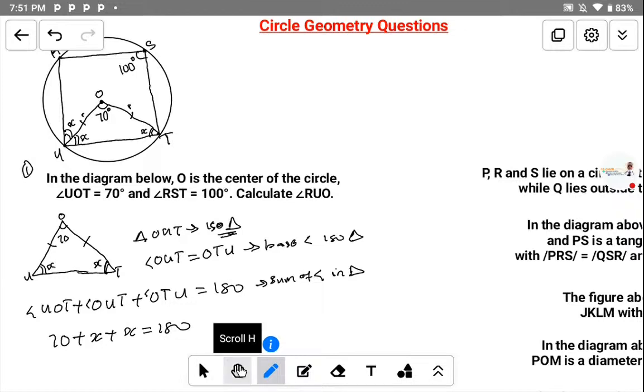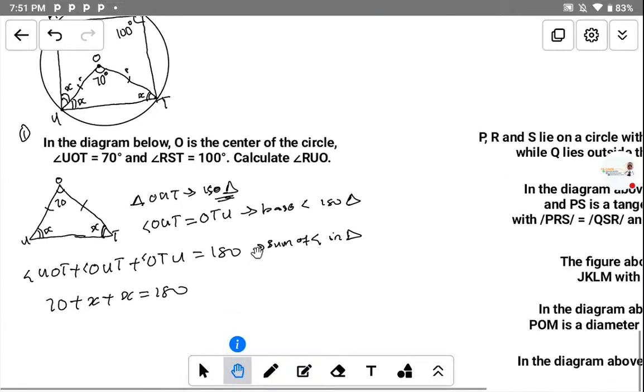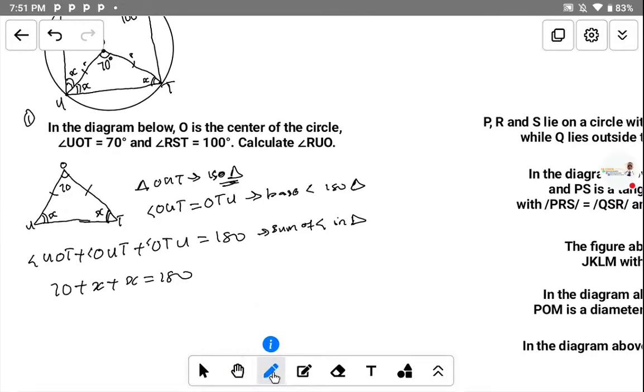Now let's do the calculation. In order to solve this question, if you look at it, this and this one are the same. S plus S gives us 2S. So we have 70 plus 2S, that is equal to what? 2S equal to 180 degrees.